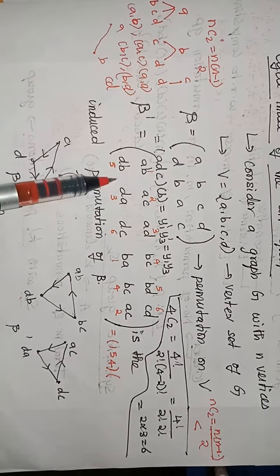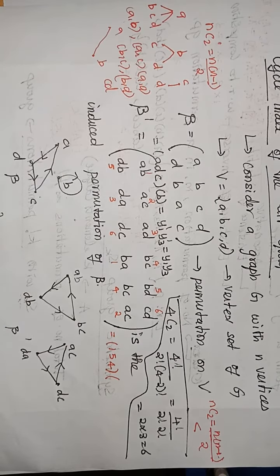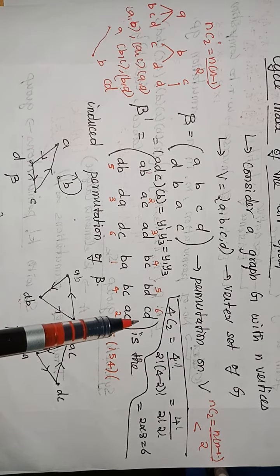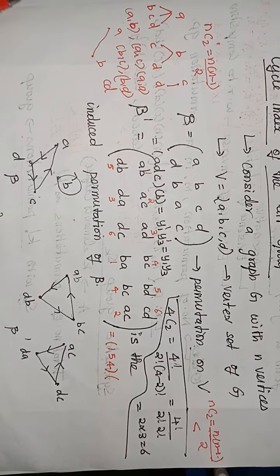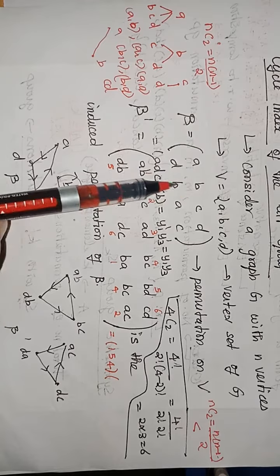Now, what are their images? You come to beta here. This is simply all possible edges of a graph G. I am going to link this one with the permutation beta. What is AB? A maps to D, B maps to B.